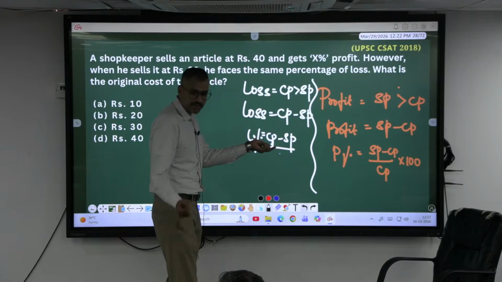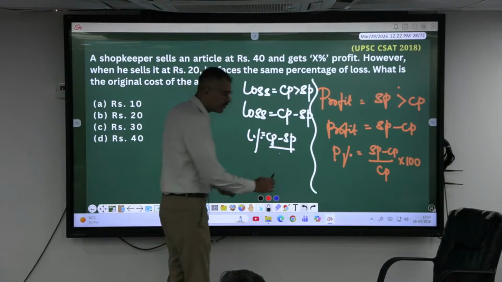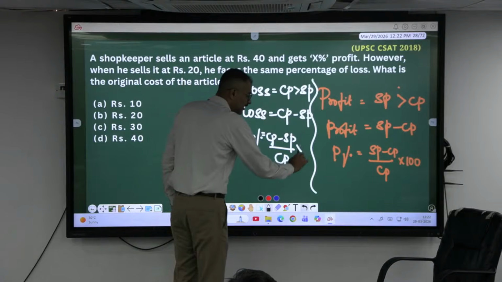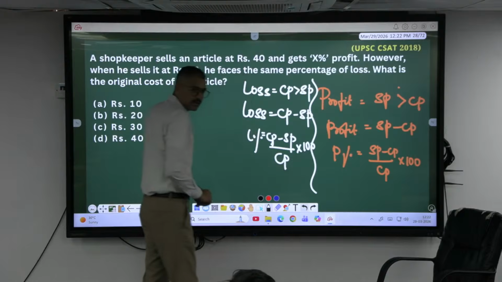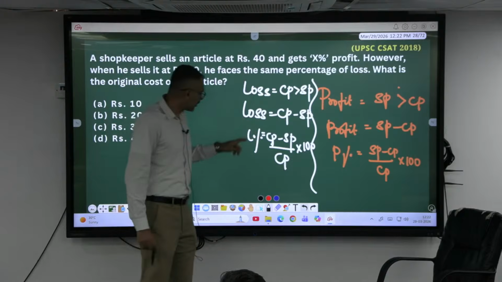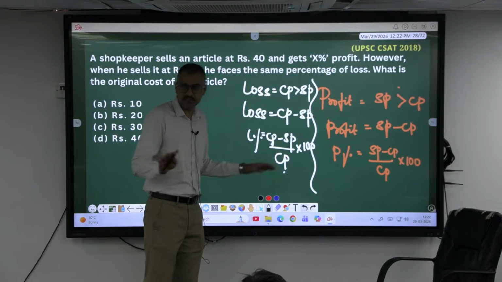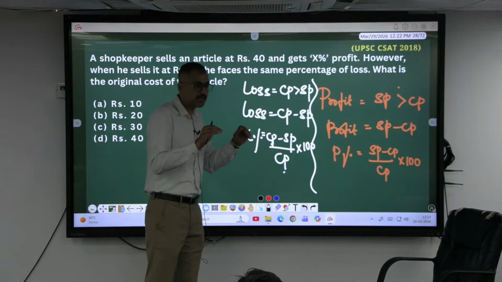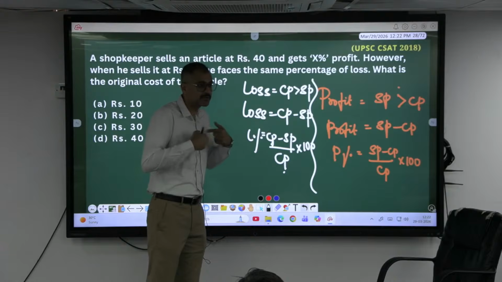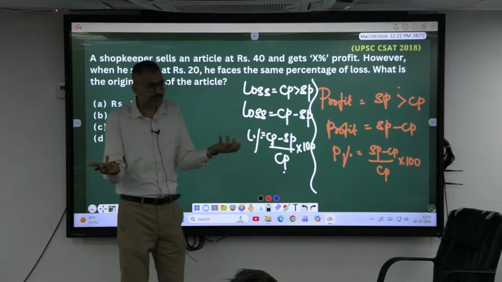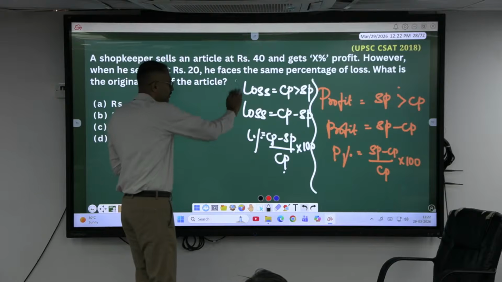CP, your own money. Okay, you are losing your own money, so you have to compare it with your own investment only, into 100. Right, sir? It's always either loss or profit has to be compared with cost price. Cost price is the base value. Okay, and your investment, you will be considering it as what percent? My investment will be what percent always? 100%, isn't it?